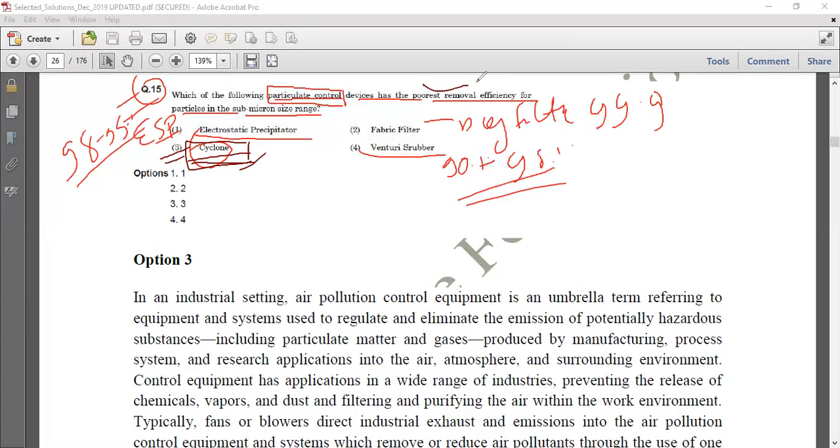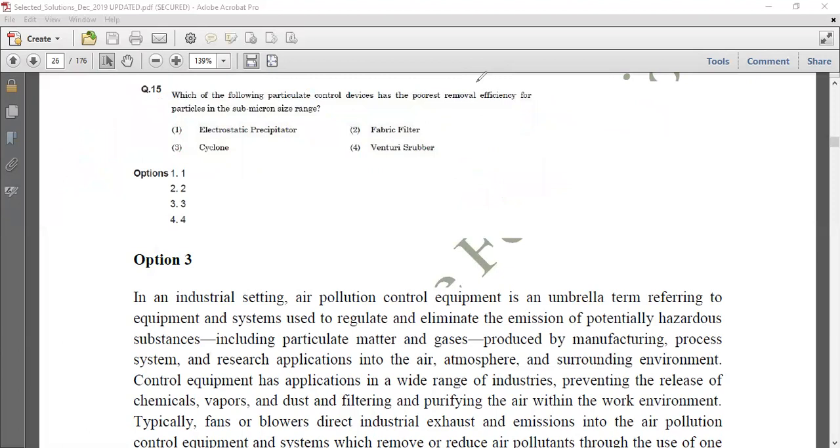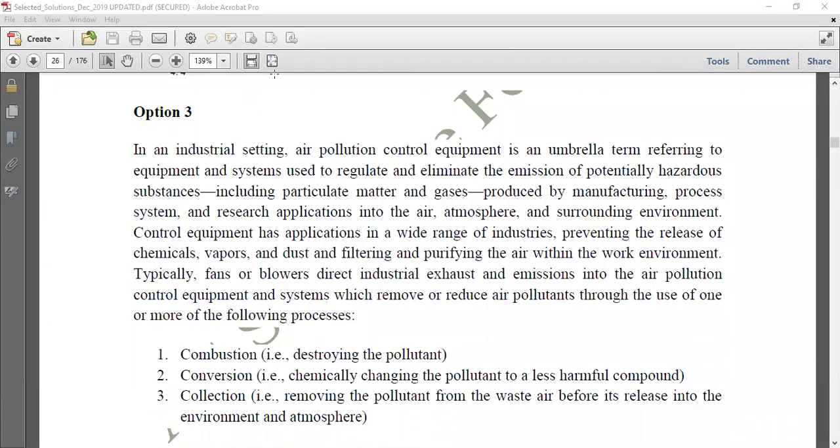Now let's see some detailed explanation about this question. You know that industries emit a lot of dust particles. In an industrial setting, air pollution control equipment is an umbrella term referring to the equipment and systems used to regulate and eliminate the emission of potentially hazardous substances. There could be particulate matter or gases produced during the manufacturing process.